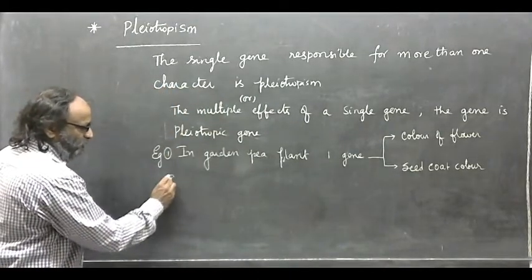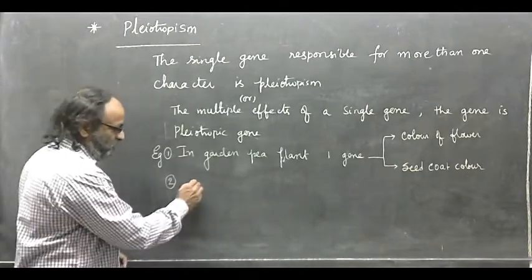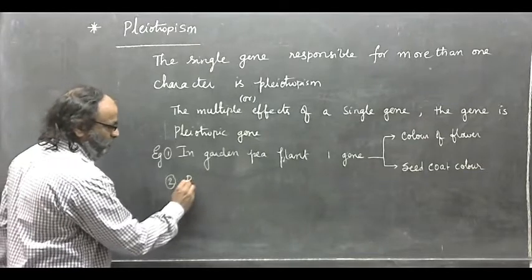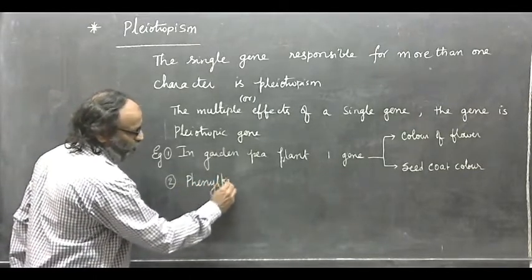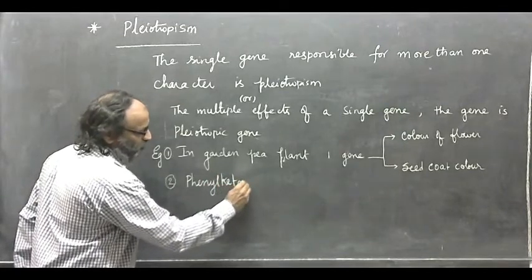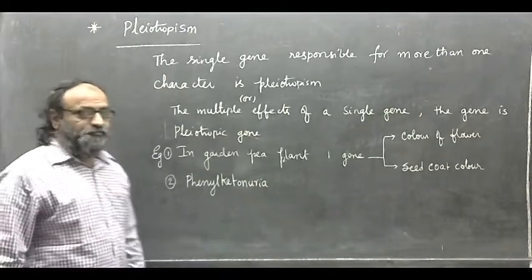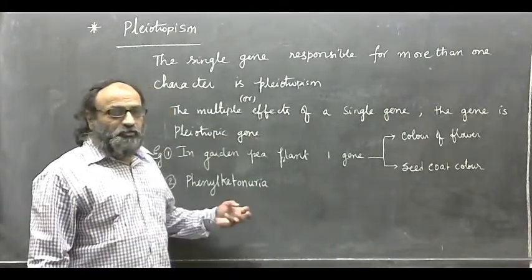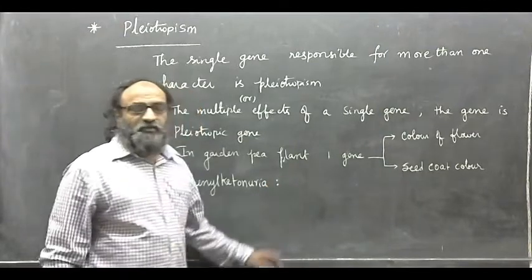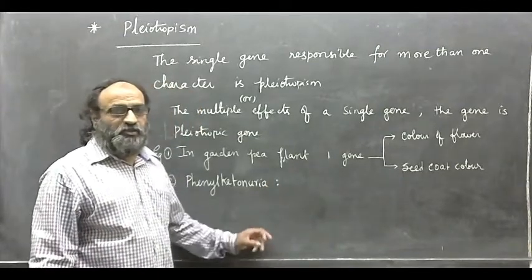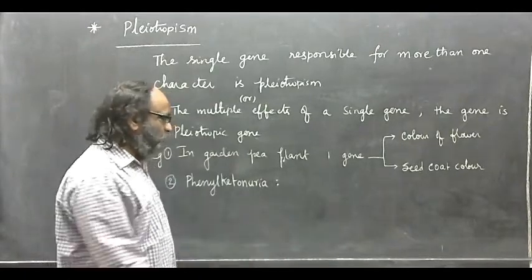And the second example of pleiotropism is phenylketonuria. Phenylketonuria is caused due to a defective gene or mutant gene.